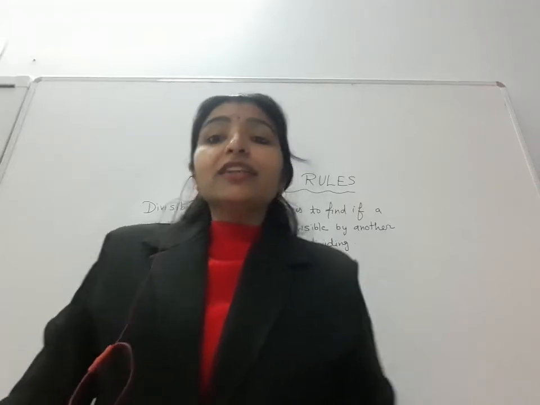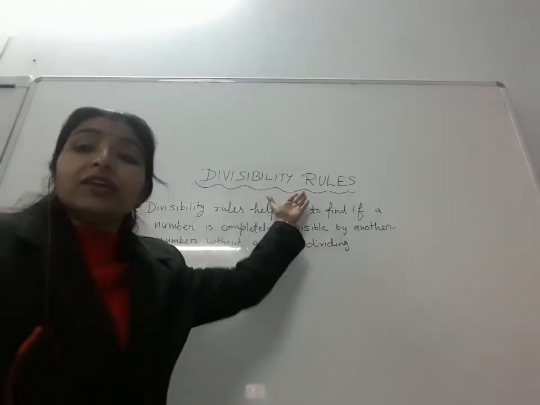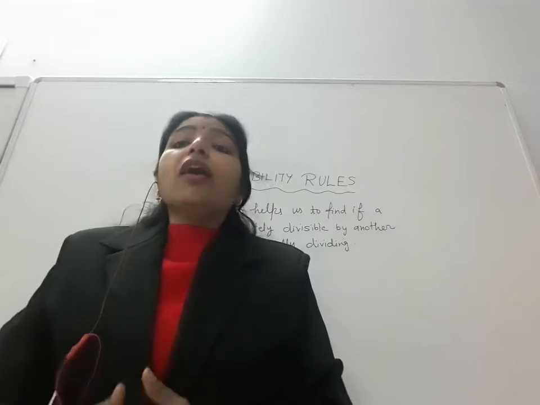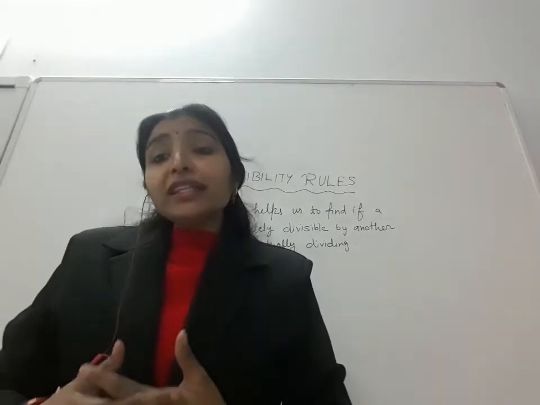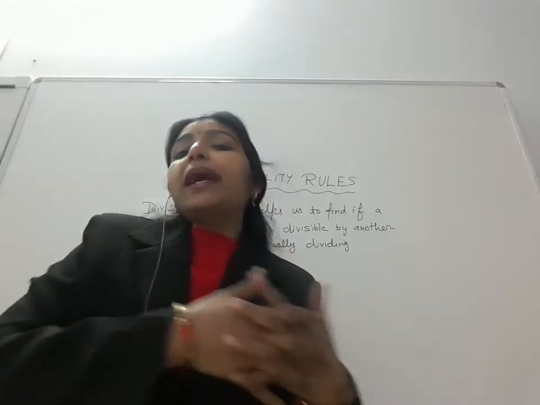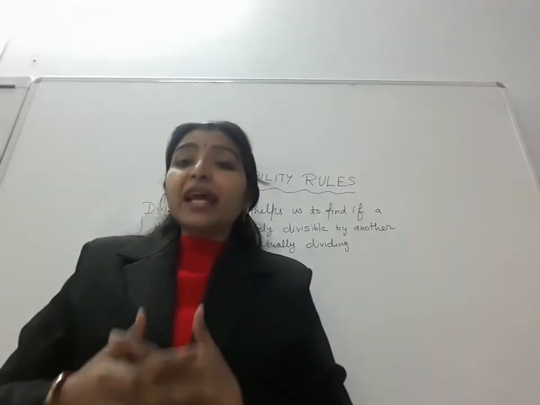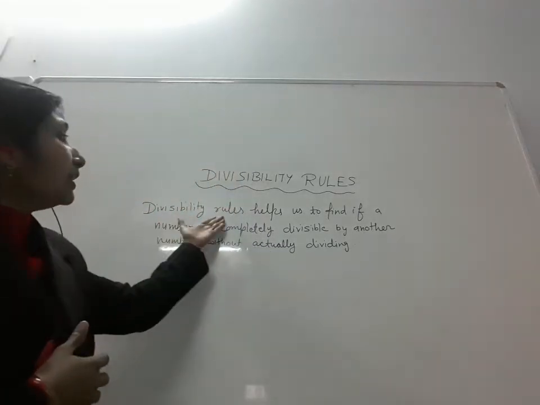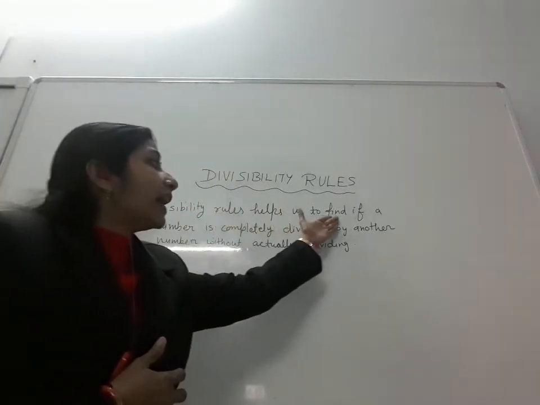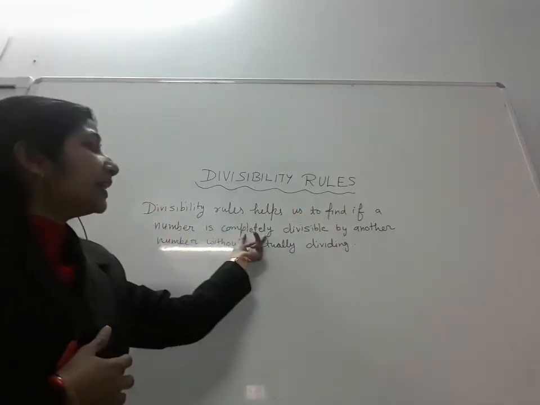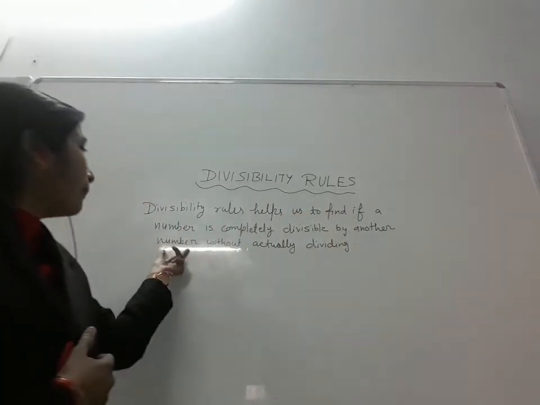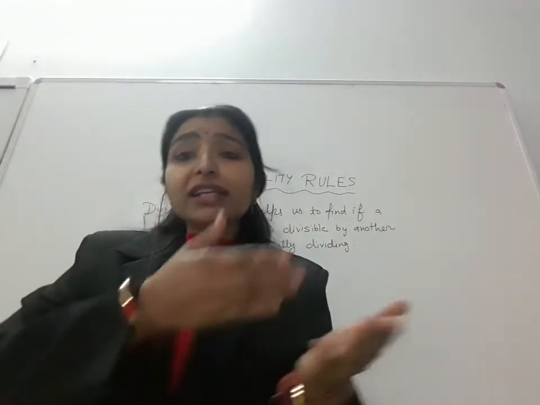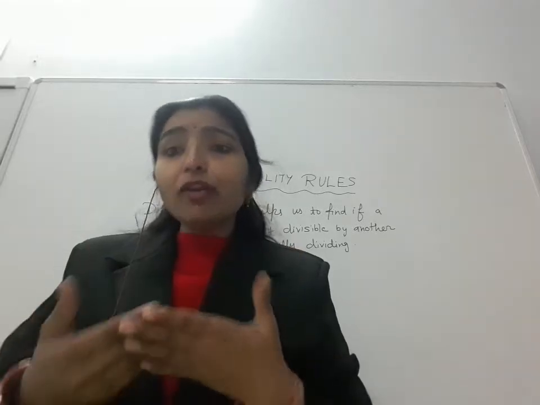Today we will learn the rules of divisibility. Why do we use the rules of divisibility? Without dividing, if you can say a number is divisible by another number exactly, then that is the rule of divisibility. Divisibility rules help us to find if a number is completely divisible by another number without actually dividing. Without actually dividing, you can say whether the number is divisible by that number or not.